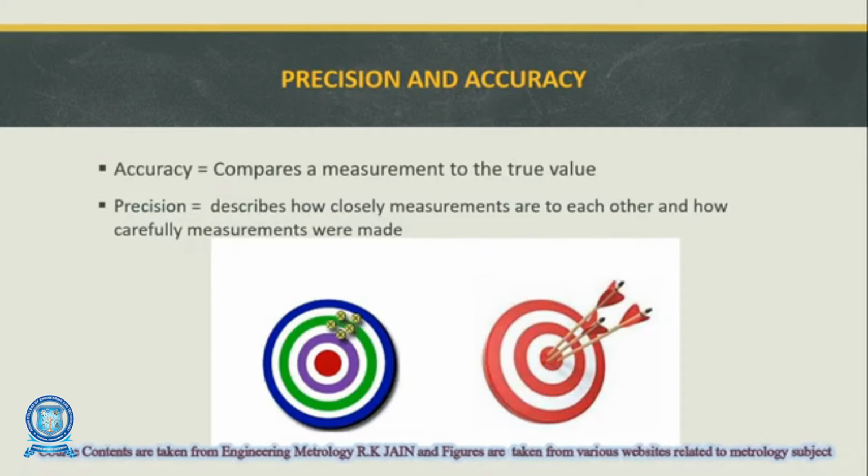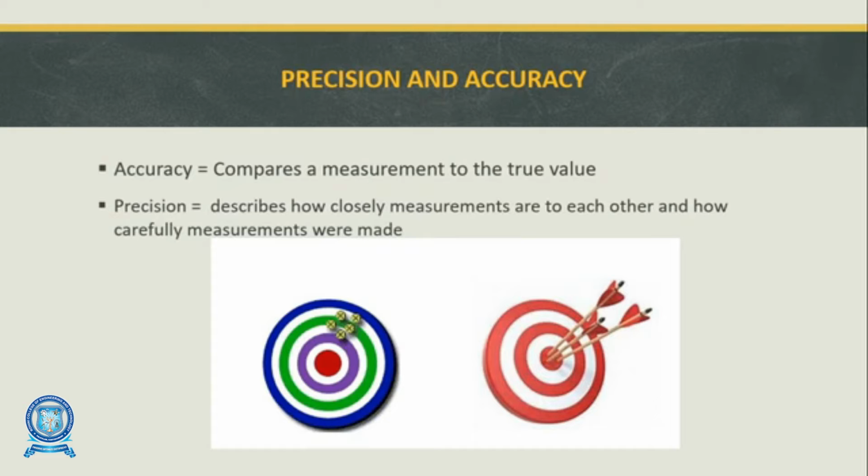Here we should find out what is meant by accuracy and what is meant by precision. Accuracy is simply defined as how a measurement compares to the true value. When we compare the output with the true value, the value should be equal or as close as possible to the true value.